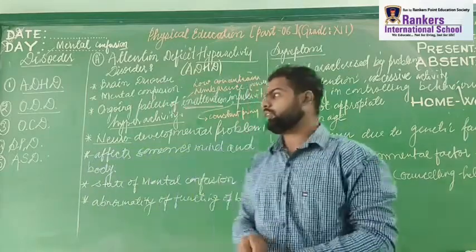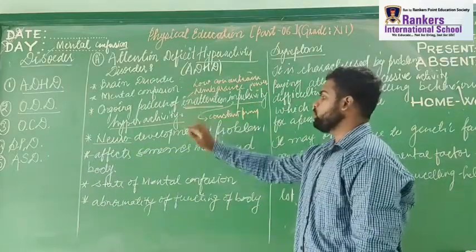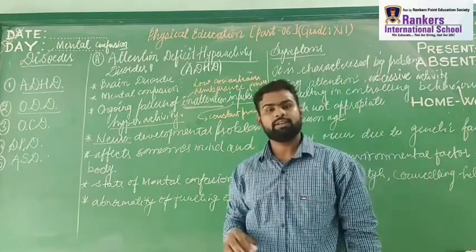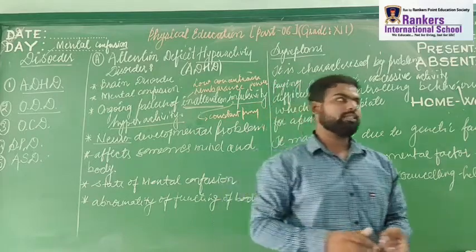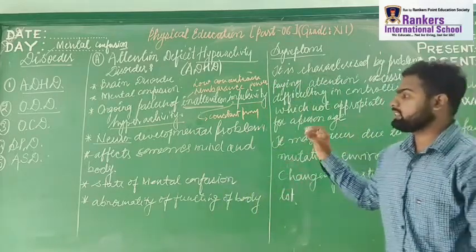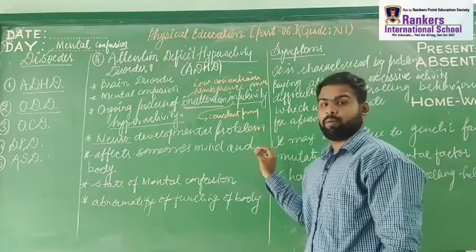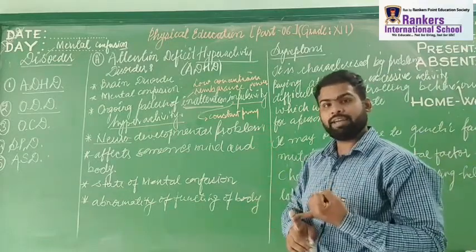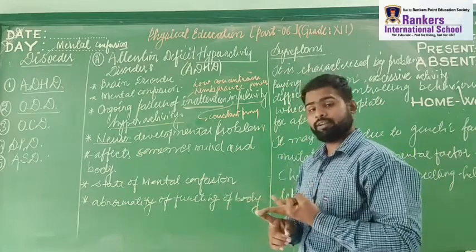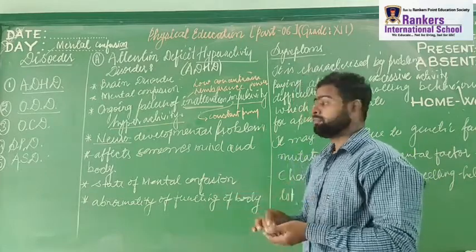So here what you need to understand is the neurodevelopmental problem. It is the response to the stimulus, right? So the basic concept to study here is the response to the stimuli. You know the ANS, autonomic nervous system, central nervous system, peripheral nervous system.